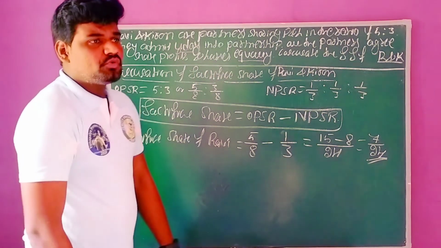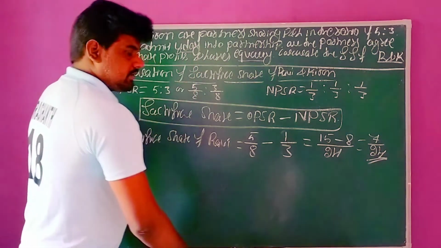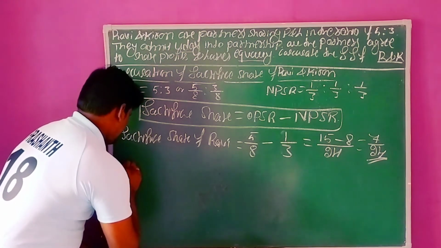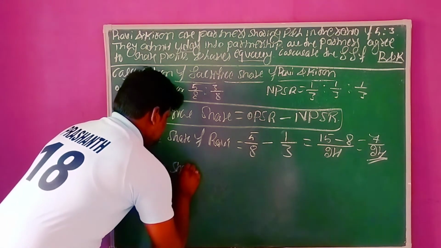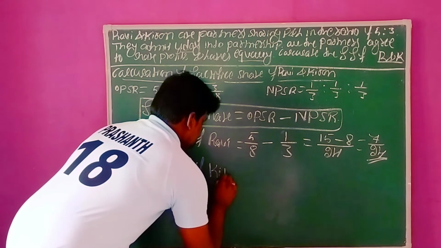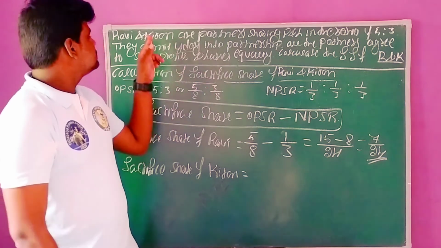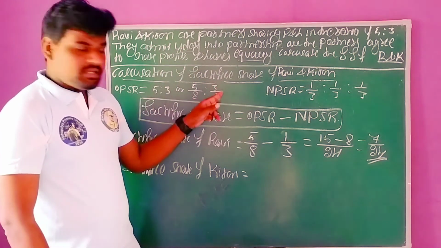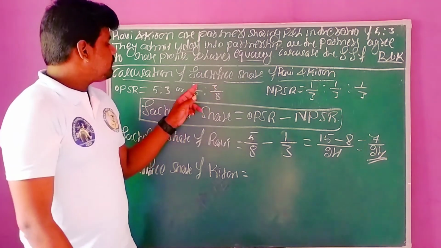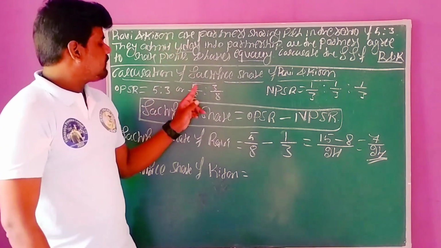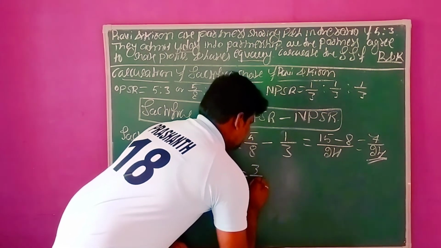In the same way, now we need to calculate the other partner's sacrifice share. The next partner is Kiran, right? The next one, sacrifice share of Kiran. First we need to write the old share of Kiran. What is the old share of Kiran? Kiran's old share is 3 divided by 8. 5:3 is the old profit sharing ratio, right? So 5 is the share of Ravi, 3 is the share of Kiran. 5 plus 3, 8. 3 divided by 8. This is the old profit sharing ratio.